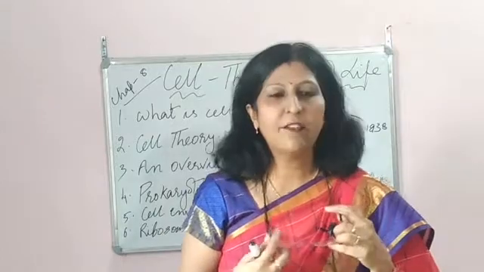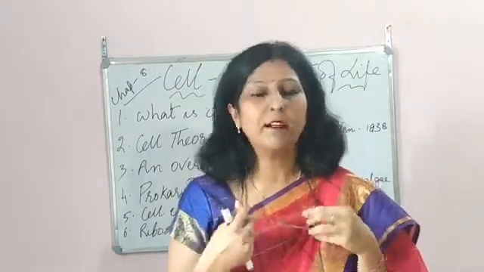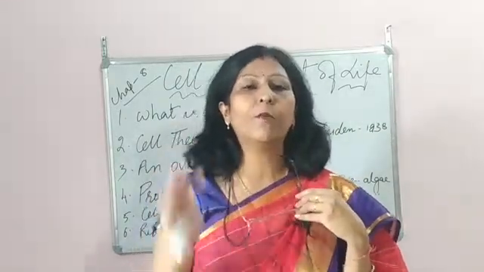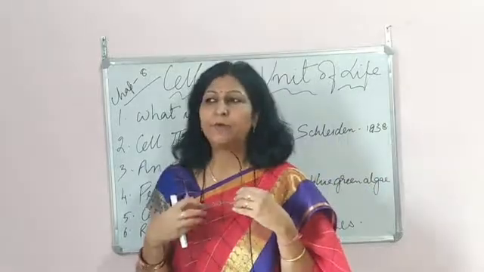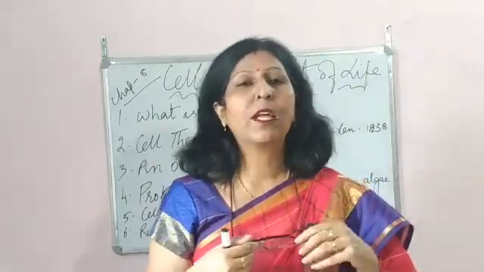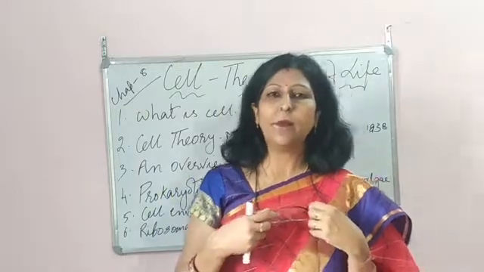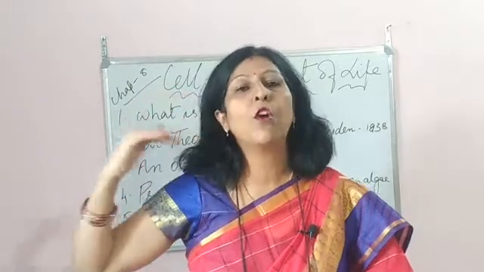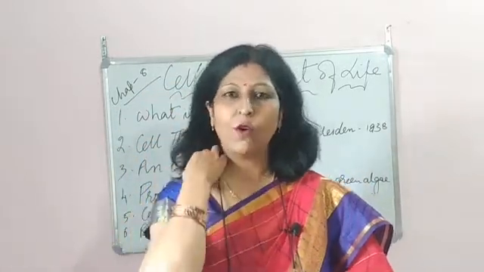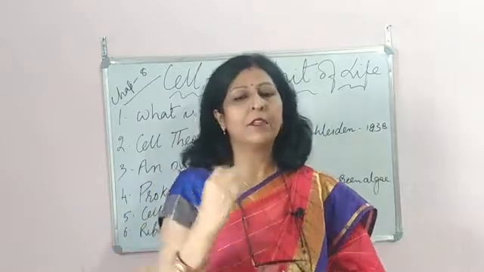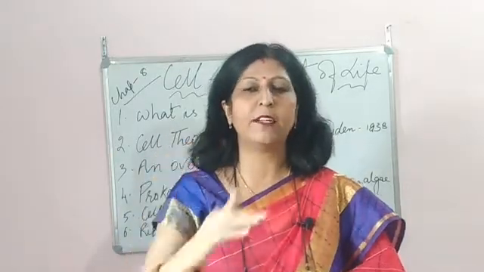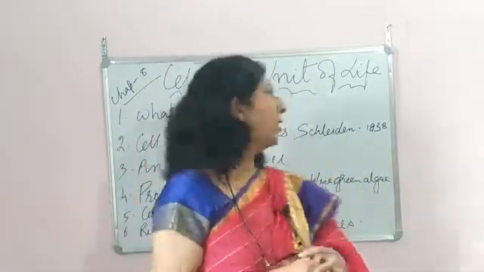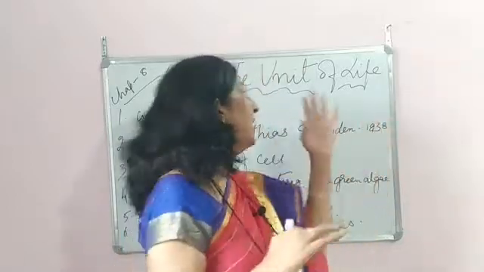A cell is a living unit. A cell is that which is independent by itself, which forms the basic composition of all living organisms, whether it is a plant or an animal. Each of these organisms is made up of cells. As we go from simple to complex organisms, as we move towards complexity, when we did phyla, I hope you must have understood the organ system level of organization, cellular level of organization, and tissue level of organization. The simplest one is the cell.